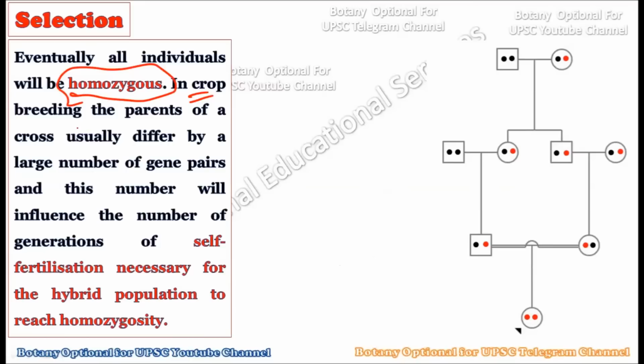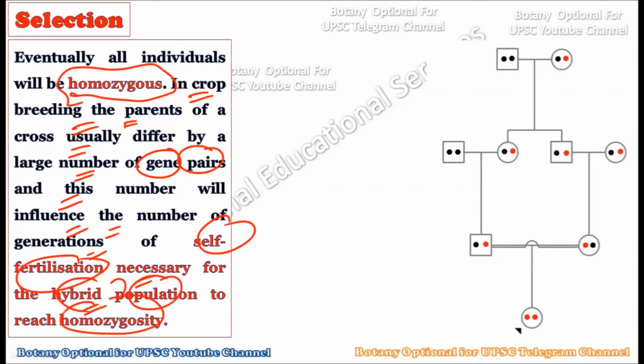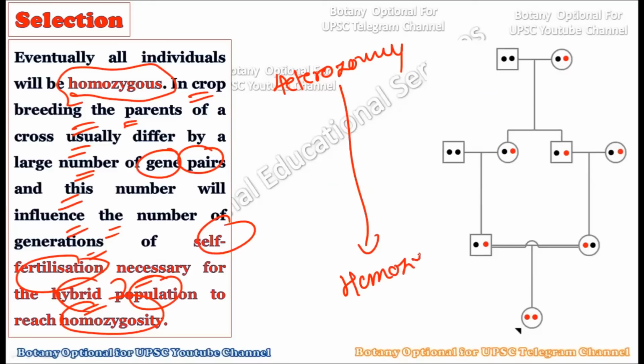Now, in crop breeding, the parents of the cross usually differ in a large number of gene pairs, and this number will influence the number of generations of self-fertilization necessary for the hybrid population to reach homozygosity. As we described at the beginning, from heterozygosity we have to go for homozygosity. Now, to create this homozygosity, how many generations will be required?